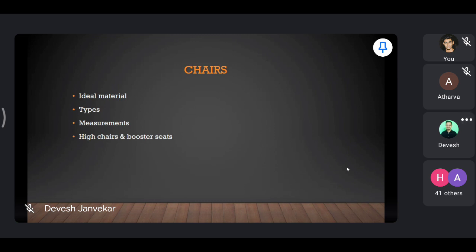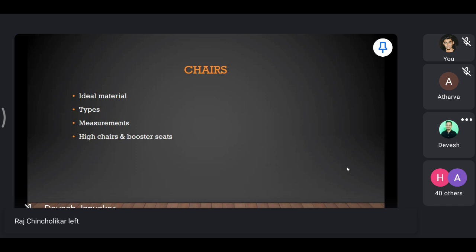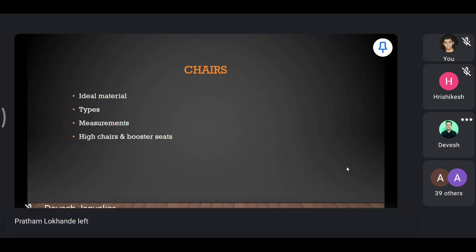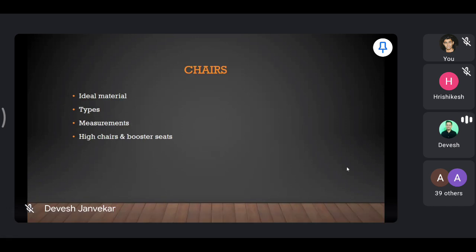And the depth of the chair should be 18 inches. So can you repeat once again? Okay. Your height of the chair from floor to the seat is 18 inches. From floor to the top of the chair is 36 to 40 inches. And the depth of the chair is 18 inches.